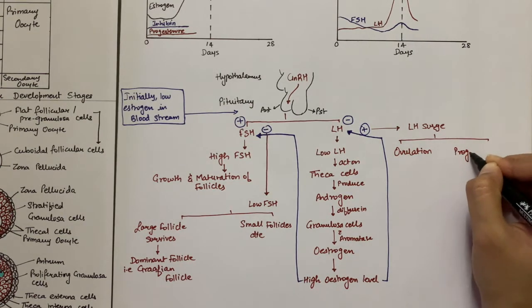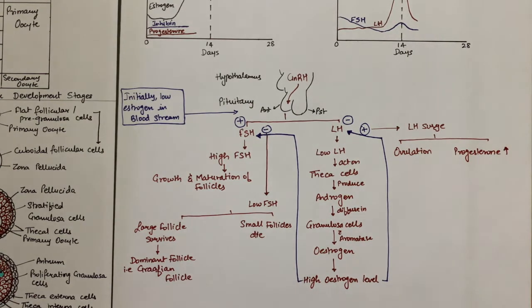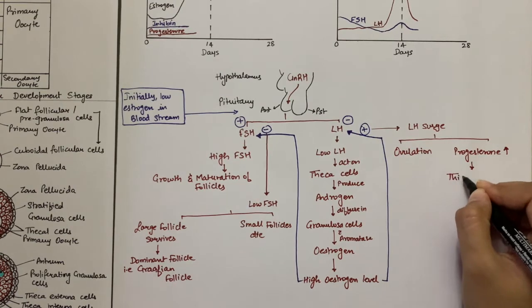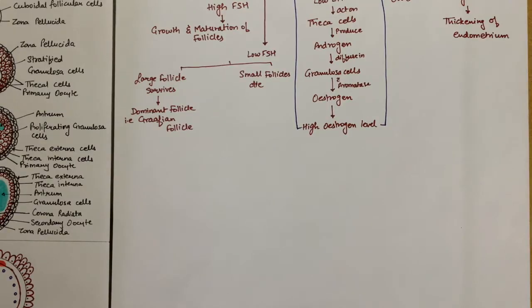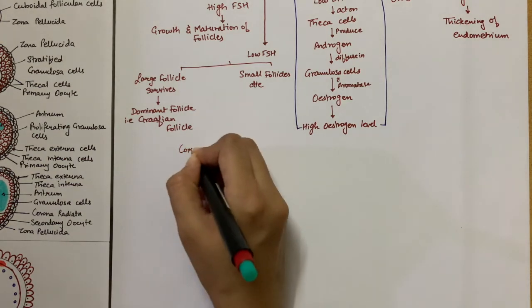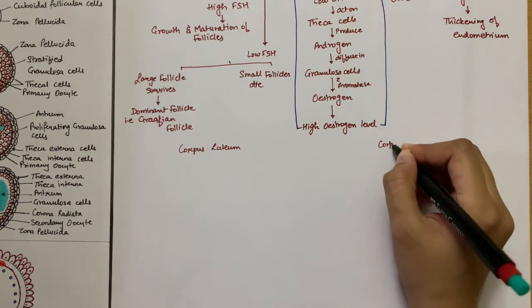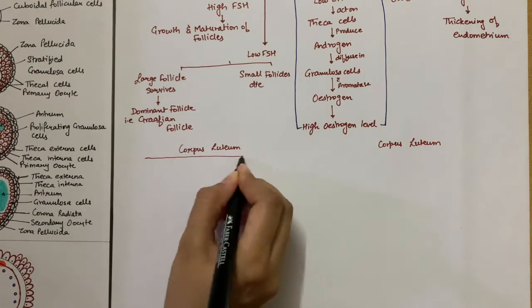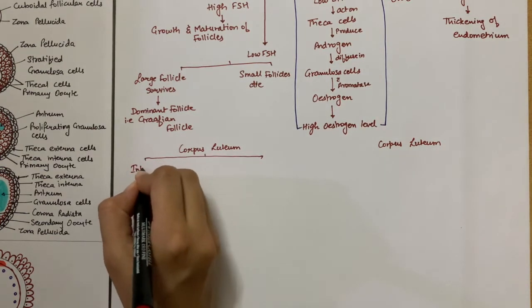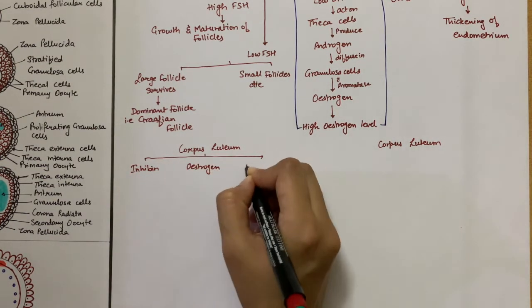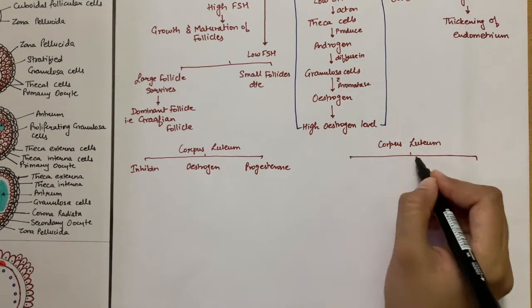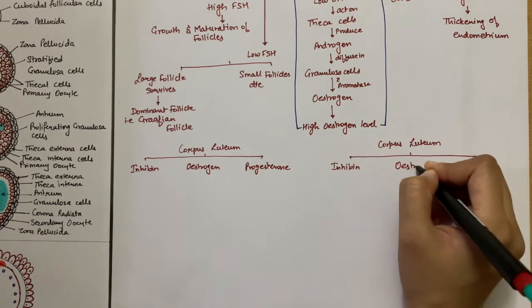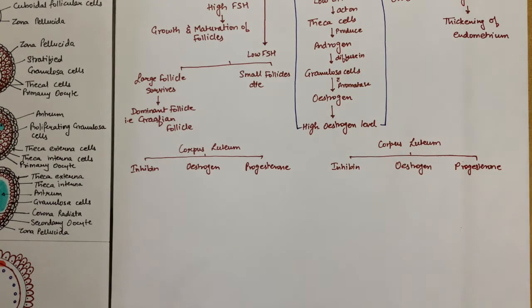During ovulation, the follicle releases its mature oocyte for fertilization, and the follicle turns into corpus luteum. LH surge also leads to luteinization of the corpus luteum, where the granulosa cells transform into granulosa lutein cells and the theca cells transform into theca lutein cells. These cells then secrete progesterone, estrogen, and inhibin.